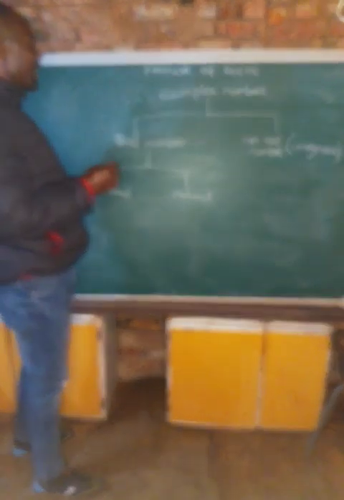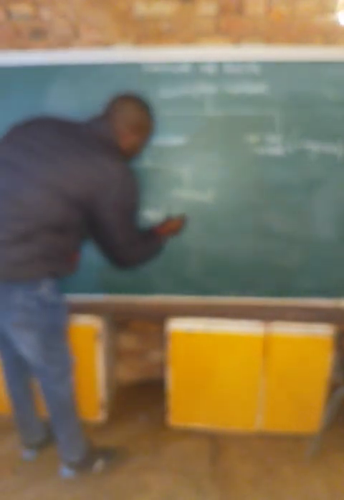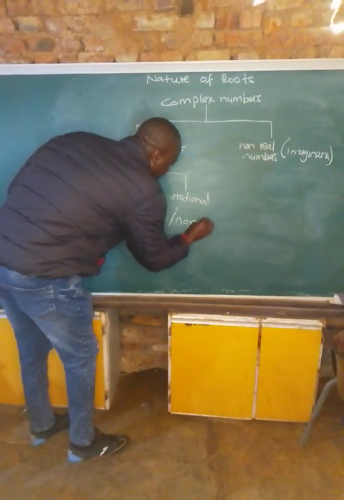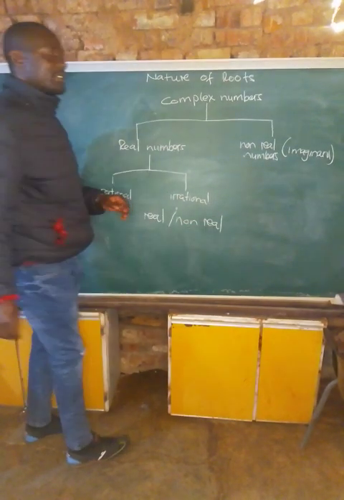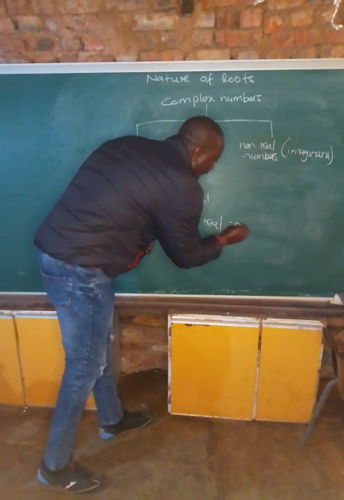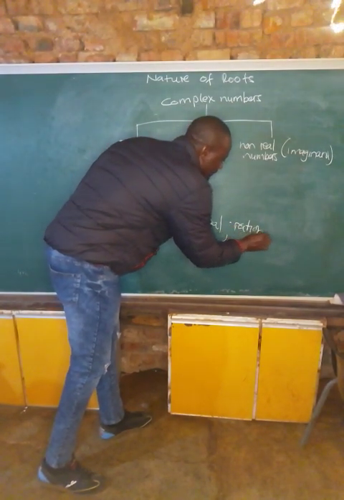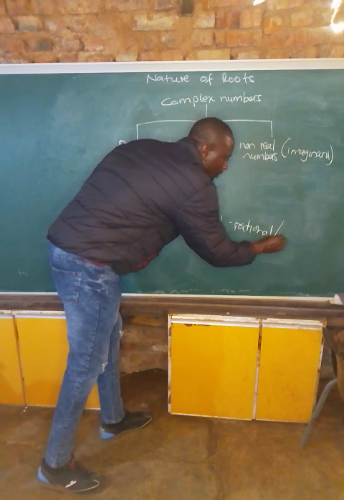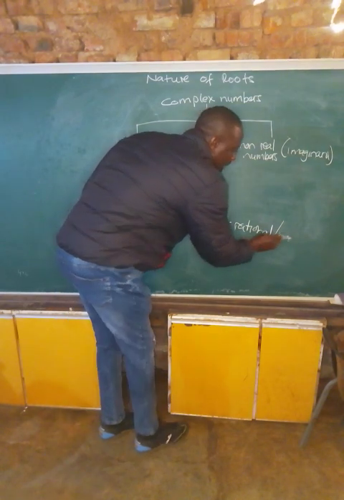After having the answer, we want to know if the roots are real or non-real numbers. We also want to know, are they rational or irrational?